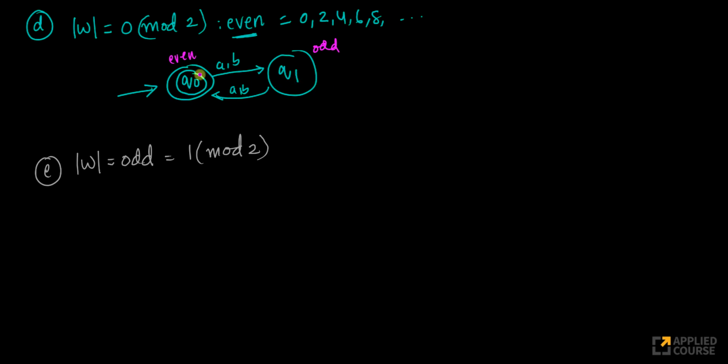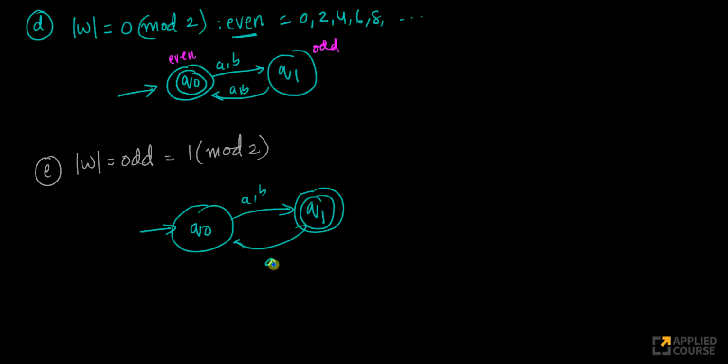So you have both transitions A, B in both places. Now for this problem, what do you do? You just make this your final state. You want the length to be odd. How do you solve that? That's very simple. This is tracking even length, and this is tracking odd length. So make the odd one the final state. That's it, because this is tracking the odd length.